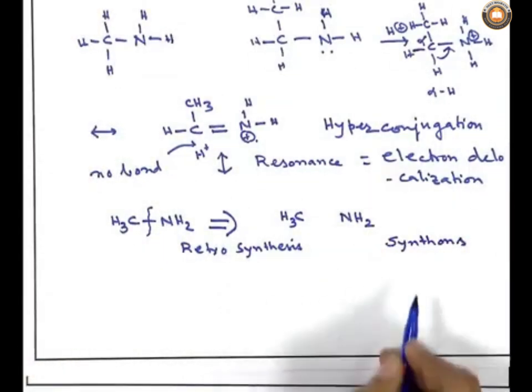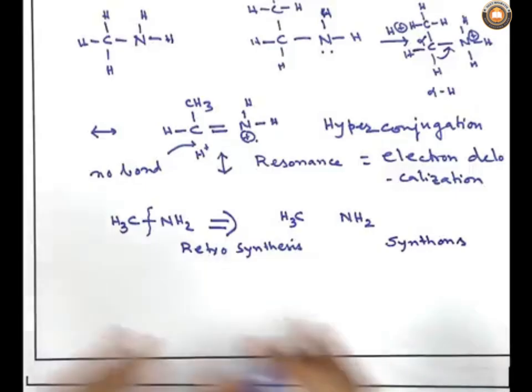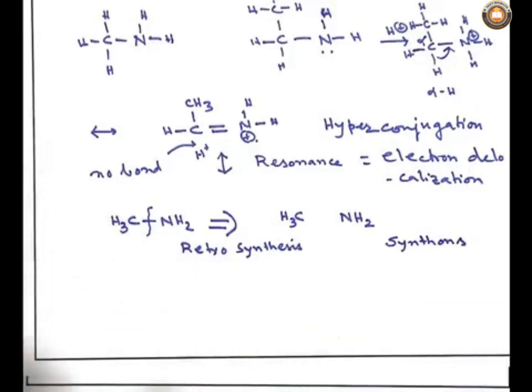From these synthons we can get the synthetic equivalents, and those synthetic equivalents are the actual molecules or starting materials, and if we combine those two starting materials under appropriate conditions, we will get back the target molecule.